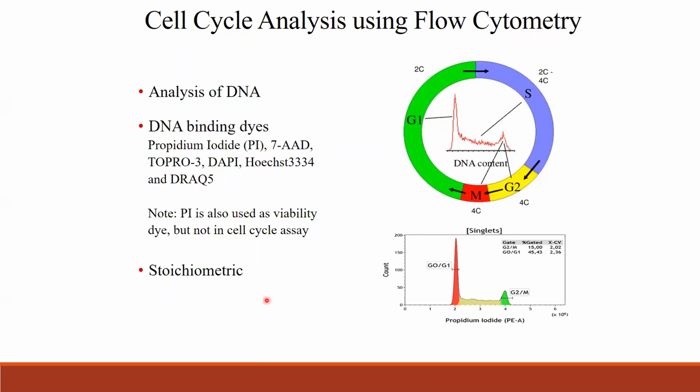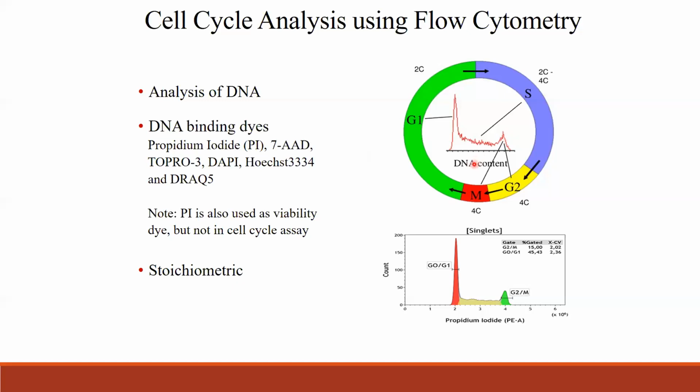And this dye is stoichiometric in nature. That means the DNA binding dye binds in proportion to the amount of DNA present in the cell. The dye has to saturate the DNA present in the sample, proportional to the amount of DNA present. I'll talk a little bit more about that later.